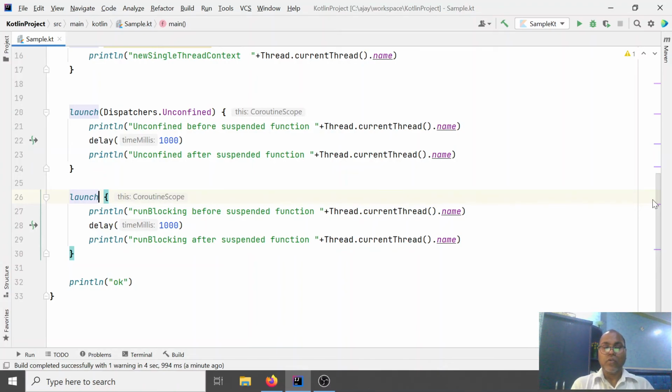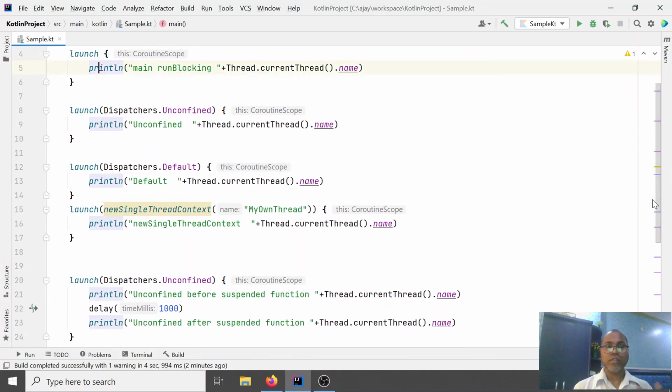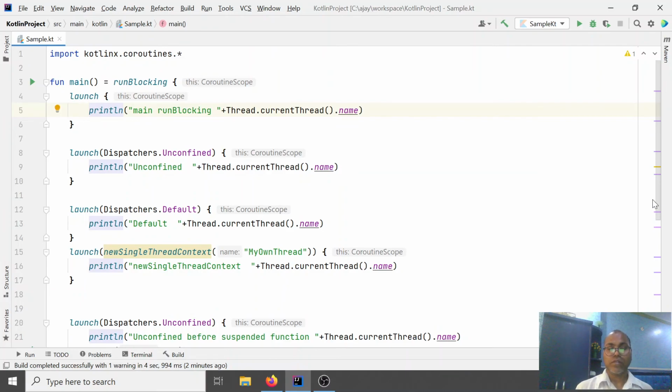So here coroutines work in a very optimized way. They do not always create a new thread for each coroutine, nor always suspend and again resume on the same context and the same thread. No, whatever thread is available in the thread pool, they can reuse. So, as developers, we should know we have an option. We can pass the dispatcher on which threads our coroutine should work. If you're not passing anything, it is just inherited from main. Main we are running from runBlocking, so runBlocking's context is inherited.